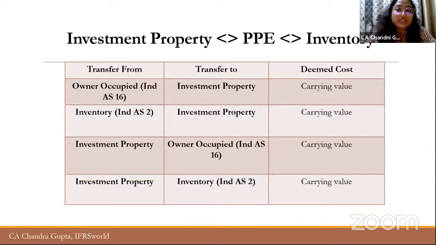It will be deemed as cost for every particular classification. Even though investment property is becoming PPE, the cost will remain the same. And even though it is becoming inventory, the cost will remain the same. The only thing that changes here is the classification. Investment property becomes PPE becomes investment property, and so on and so forth.